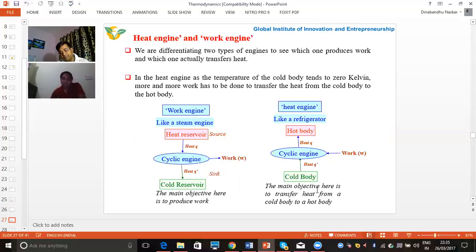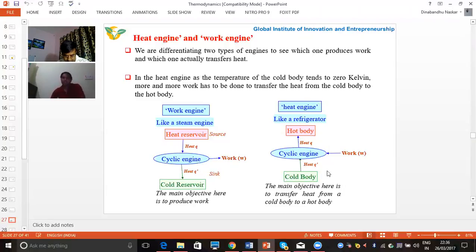So that means heat is transferred from the cold body to the hot body. In a natural way it is not possible. It will not go from the cold body to the hot body. But we achieve the same thing by doing some external work. Here we are giving some external work to the cycle engine. That external work helps heat flow from this cold body to the hot body.